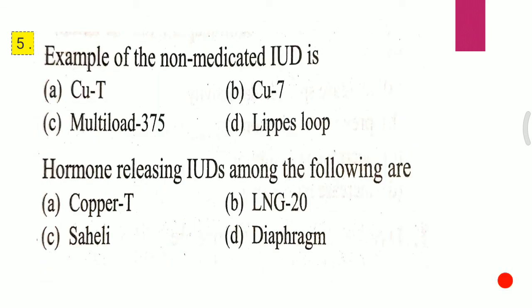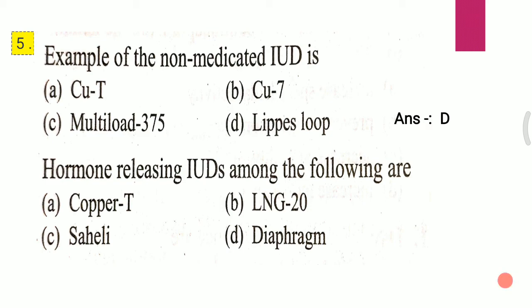Slide 5, Question 1. Example of non-medicated IUD is: A, Copper T; B, Copper 7; C, Multiload 375; D, Lippes Loop. The answer for this first question is D, that is Lippes Loop.